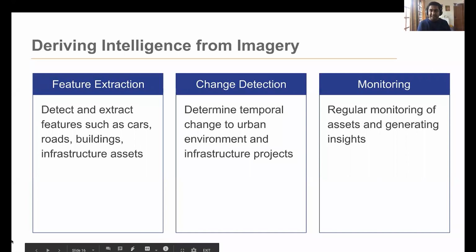The second kind of application is, I talked about the frequent revisit of the satellites. Now you're able to image an area at a much more regular cadence, so you can do change detection. You can say this area looked like this yesterday, it's changed this today, and by doing the feature extraction, you can say this has changed. And people are doing it for monitoring construction projects, mining, etc.